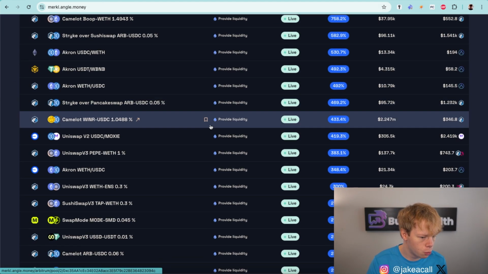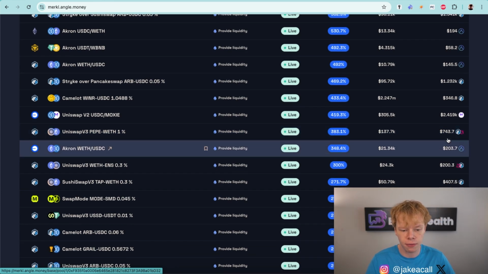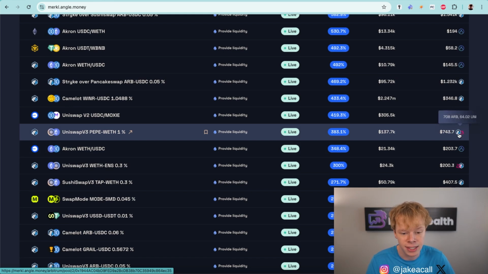Looking at some of these different liquidity pools, I want to take a look at this Uniswap V3 one right here, Pepe to Ethereum. In this instance, we can provide liquidity for Pepe and Ethereum. We would get the fees that we would normally get for providing liquidity on this pool, but we would also get a share of this $743 in incentives that is being paid out to liquidity providers for this pool.